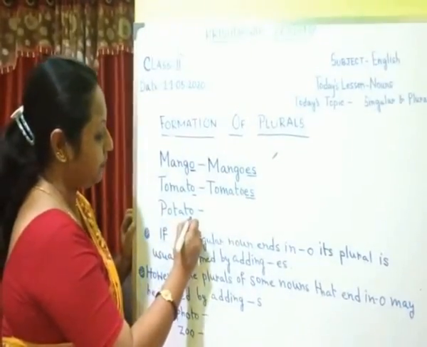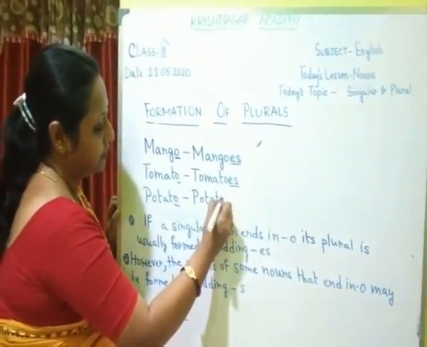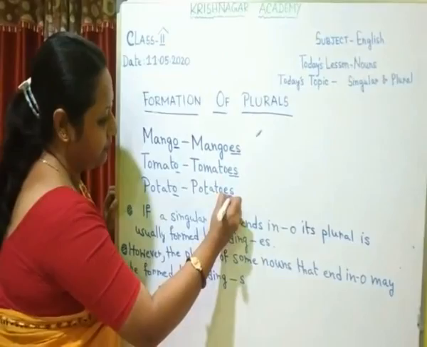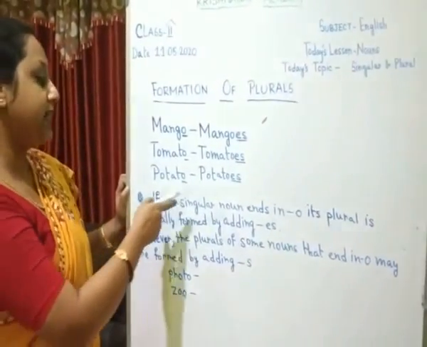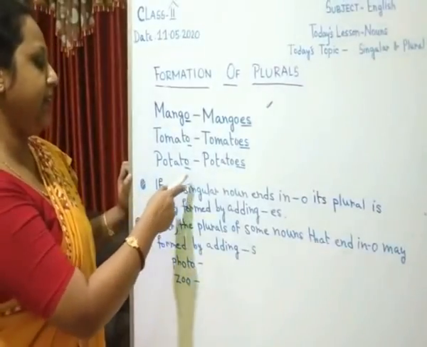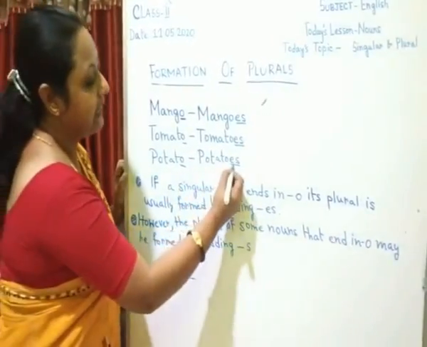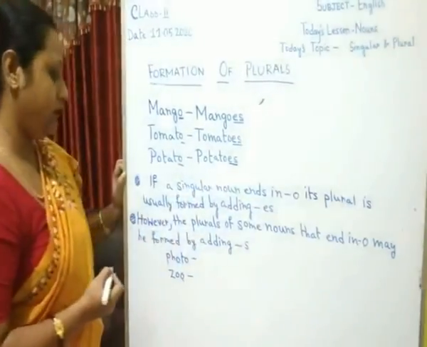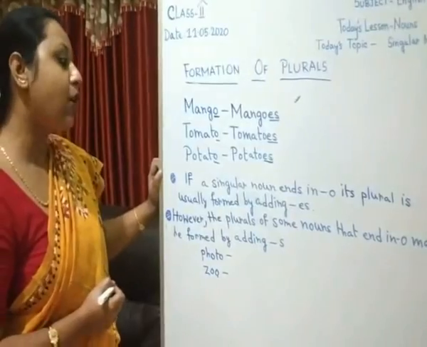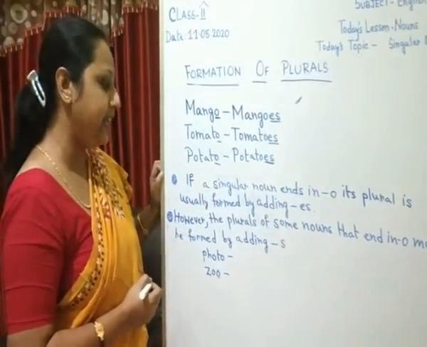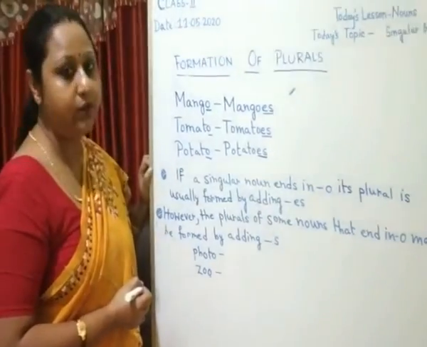Potato, potatoes. So, we have seen that if a singular noun ends in o, its plural is usually formed by adding es to it. However, we must remember that the plurals of some nouns that end in o may be formed by adding s also.